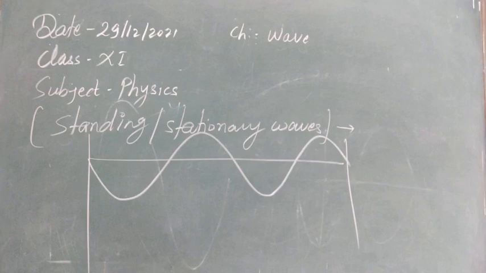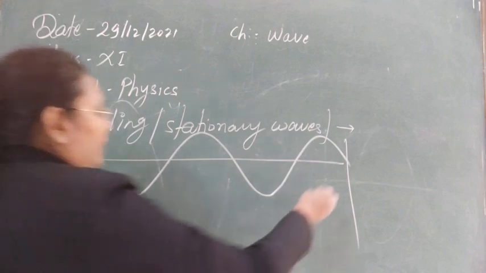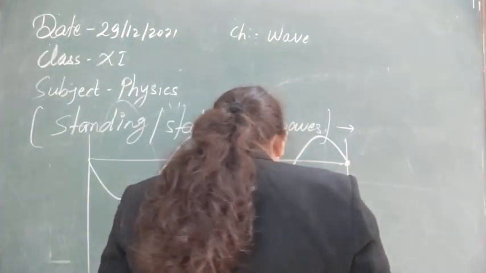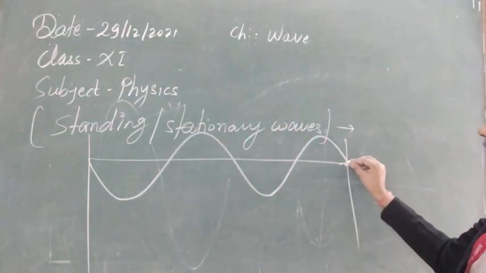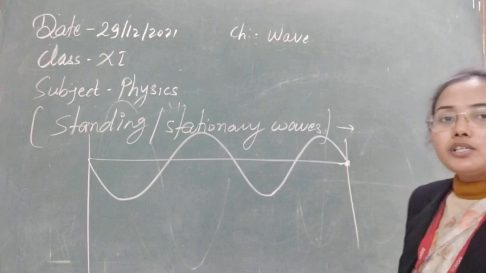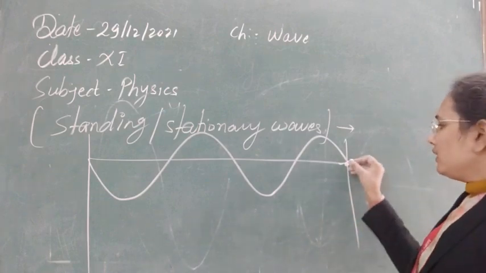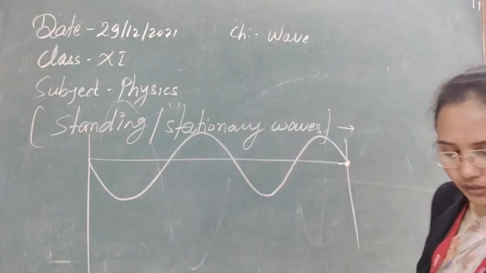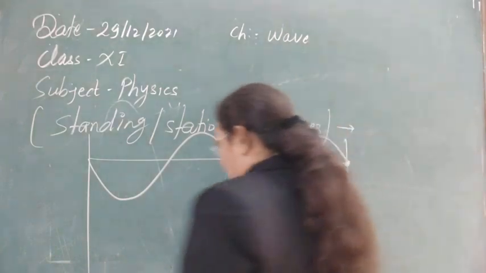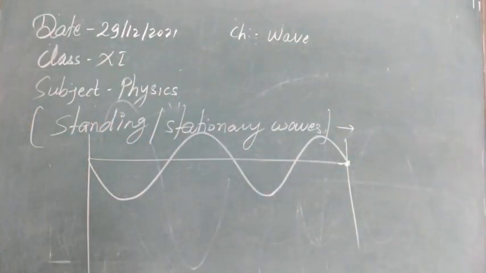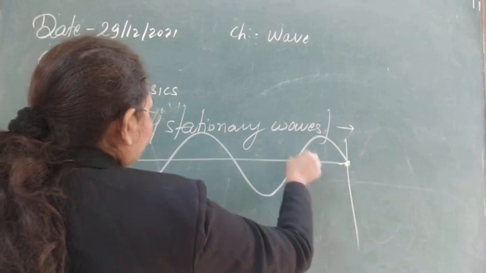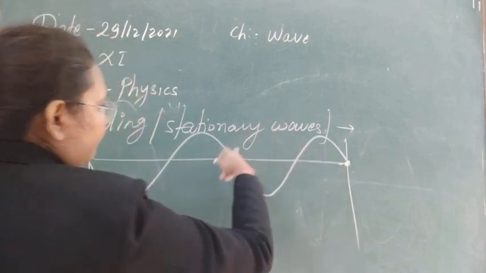Now after this, on reaching the right end, it will obviously feel an interface here. Before this, I have told you the process of reflection, so it will reflect back from here. If this wave is going to reflect, then due to the reflection of the wave here, the wave will start to come back.